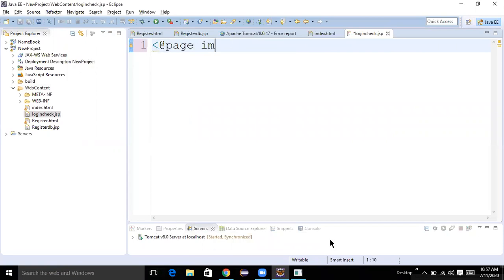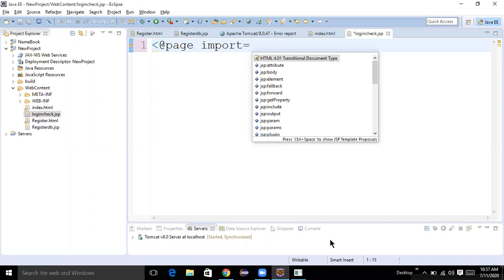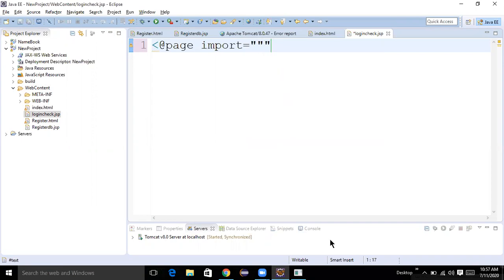We need to import the package. Which package we need to import, Vinay, for creating database connection?